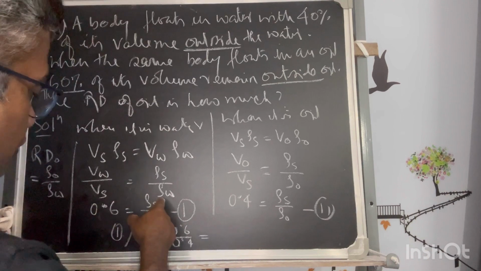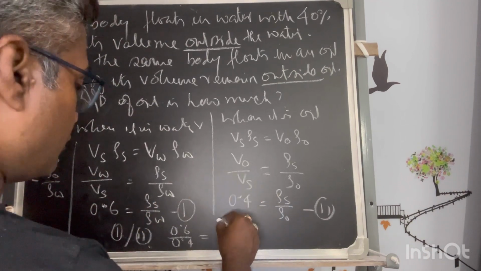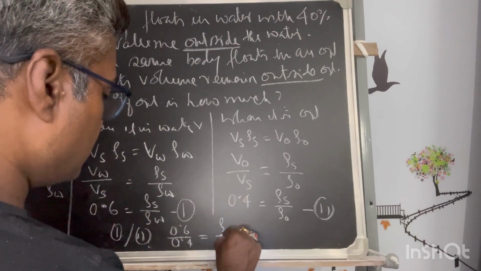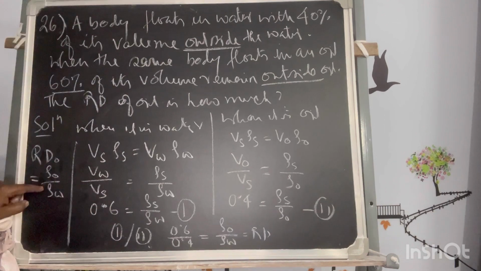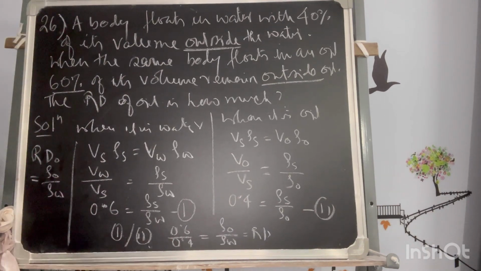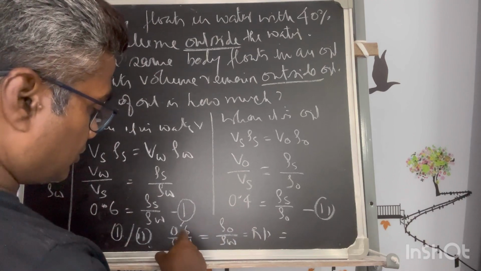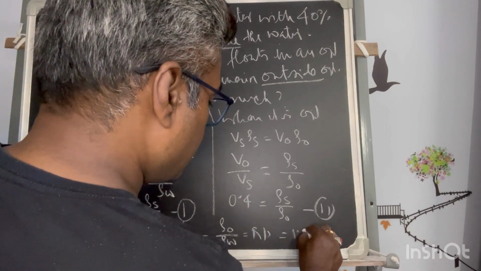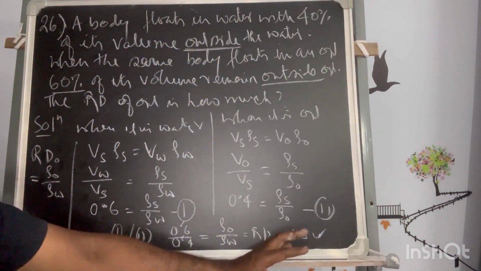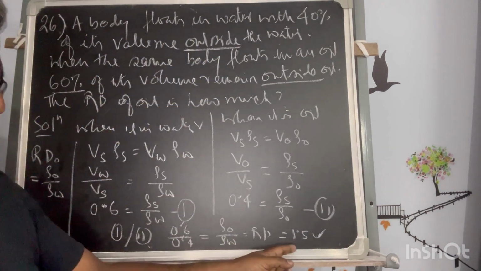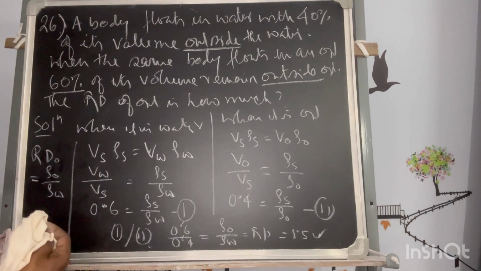equal to rho s by rho w divided by rho s by rho o. So rho o will go up and this will go down. So this is the relative density as per the definition of that oil. So this is how much? 0.6 by 0.4, the point will go up, so 3 by 2. So that means 1.5 is the answer. That has no unit. So only 1.5 is the answer. The relative density of the oil is 1.5. Understood? Fine. We'll move on to the next problem.